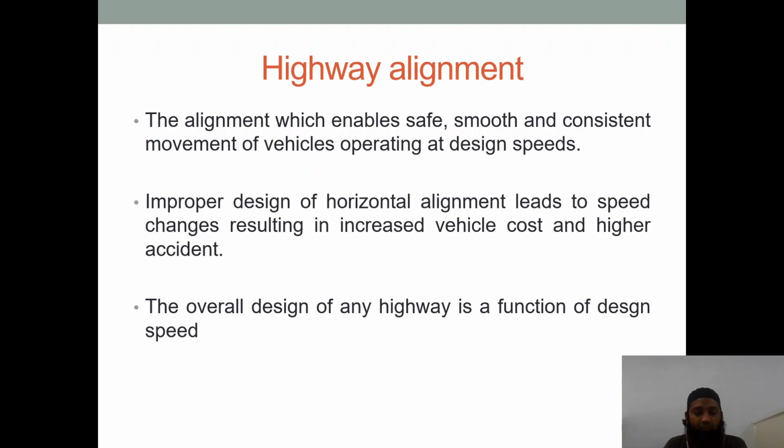Here, we have vertical alignment as well as horizontal alignment. Today we'll be seeing the horizontal alignment. Improper design of horizontal alignment leads to speed changes, resulting in increased vehicle cost and higher accidents. As I had told you how important alignment is. Alignment is the center line which is provided on a carriageway bed.